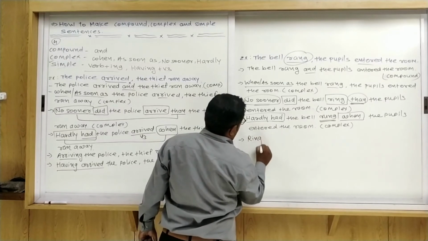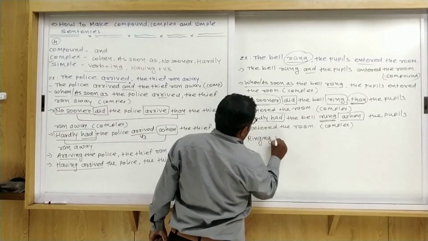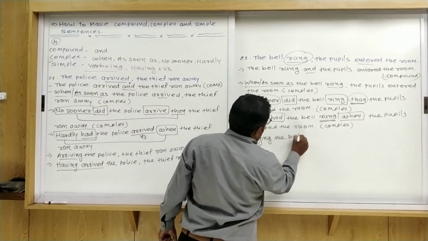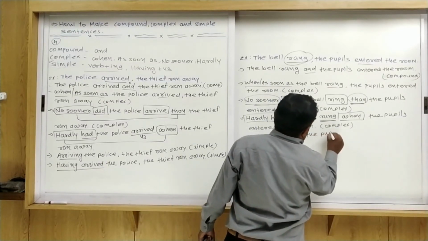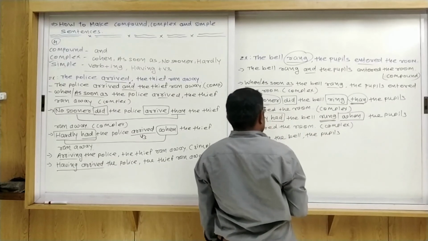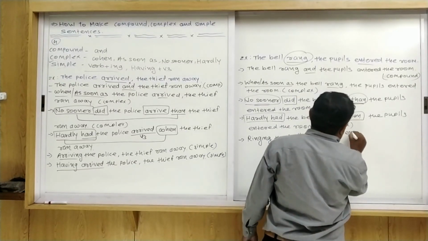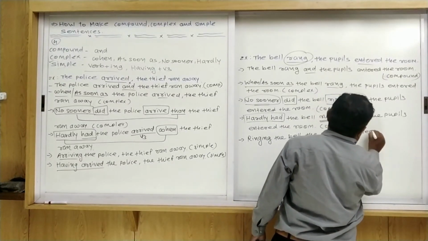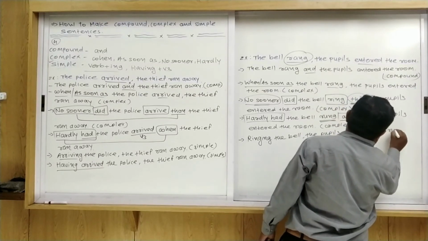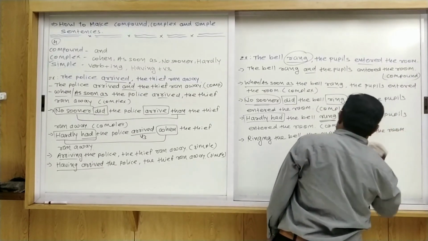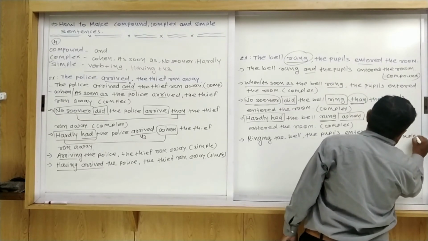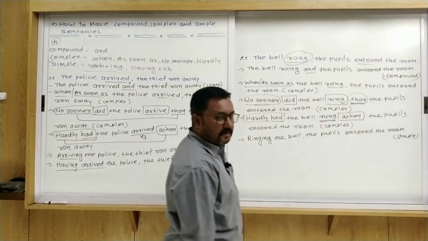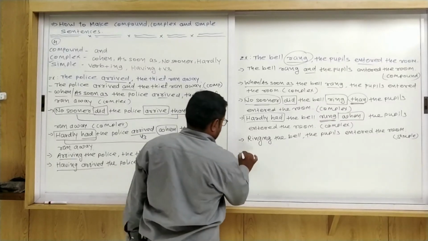So ringing the bell, the pupils enter the room. That is a simple sentence. Which sentence? Simple sentence.